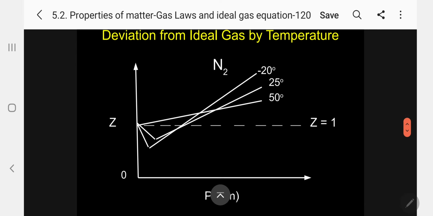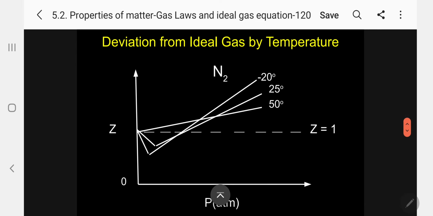Now, deviation from ideal gas by temperature. In the previous example I gave 3 different gases plotted at various pressures. Now I am plotting Z, the compressibility factor, versus pressure for a particular gas, N2, at different temperatures.